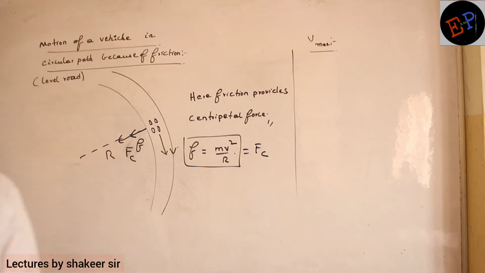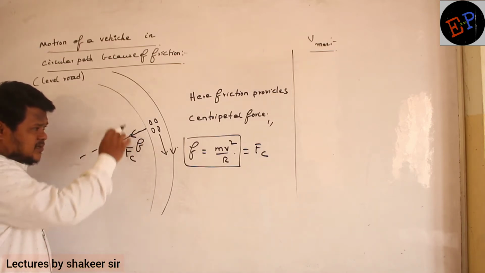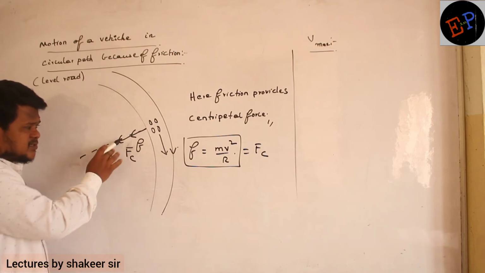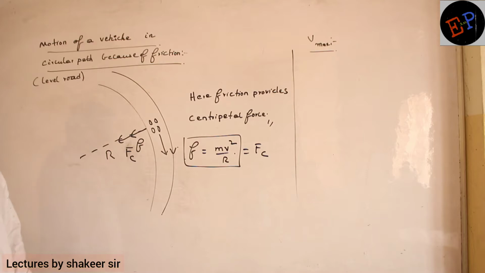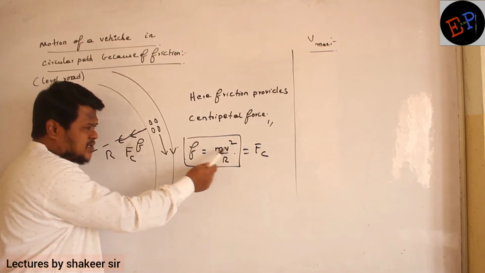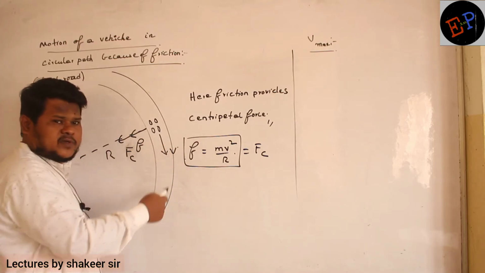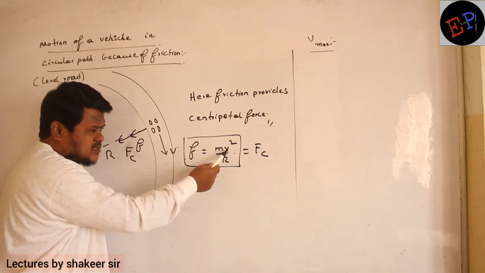Can you say, anybody? Who is responsible for moving in a circular path? Friction is responsible. And friction is equal to mv square divided by r. And what is this v? V is called the tangential velocity with which a car is moving. Now I want this velocity to be maximum.